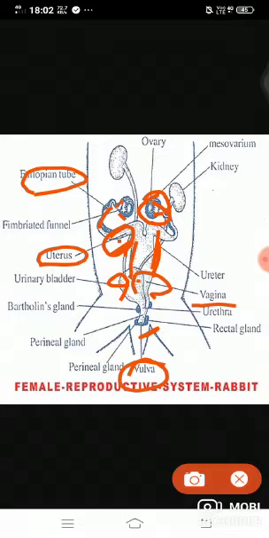So in this class we have completed that lesson. Unit 13 is over in this class. After that we have to learn the question answers. In this class we have to learn the male reproductive system of rabbit. Draw the diagram also. It is in your book, page number 196, starting from the male reproductive system in full, with the diagram also.